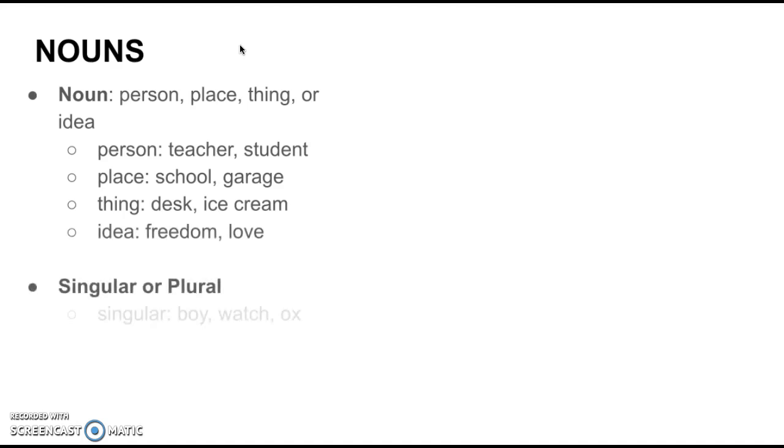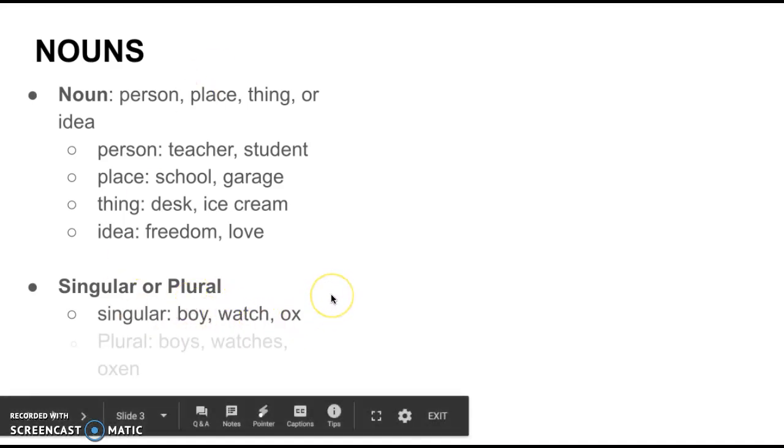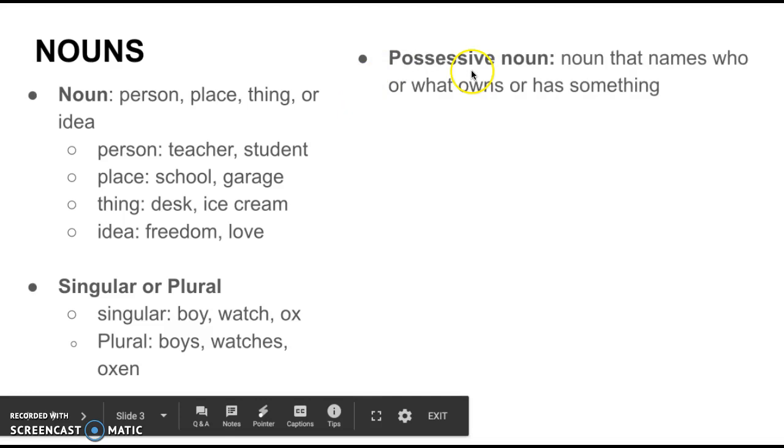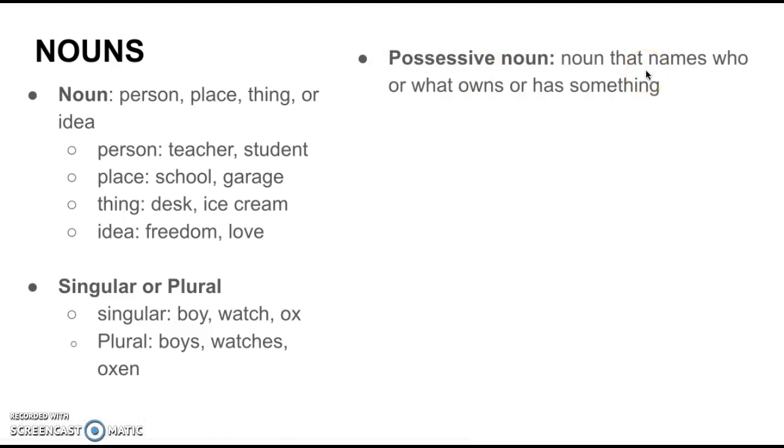Nouns can be singular or plural. Some singular examples would be boy, watch, ox, and then to make them plural, there's a variety of different ways to do that. Boys, you just add an S, watches, you add an ES, and oxen is a little bit trickier, it's irregular.